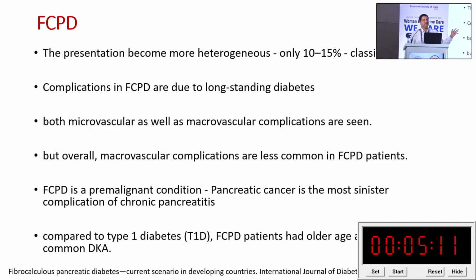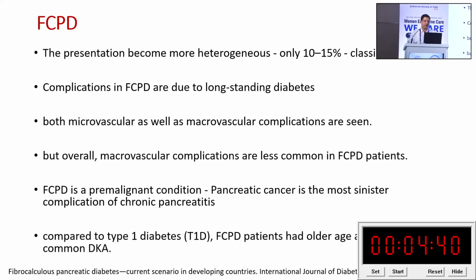Then, we have discussed type 1 and type 2, but once we are discussing youth onset diabetes, we should focus on some additional types of diabetes. The classical one is FCPD. Usually presentation is in the first 2 decades. Complications are due to long-standing diabetes. Both micro and macrovascular complications can happen, but macrovascular complications are less common in comparison to microvascular complications. Again, pancreatic cancer is one of the things that does happen in the long run.